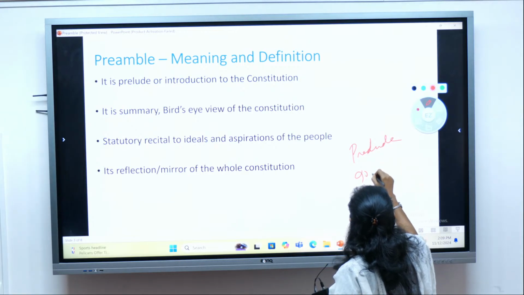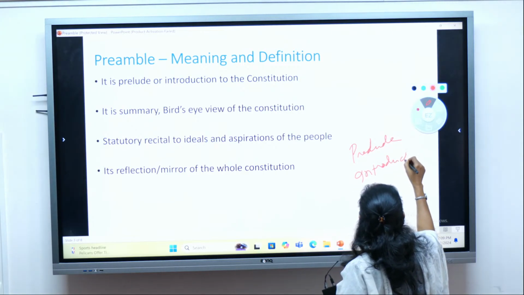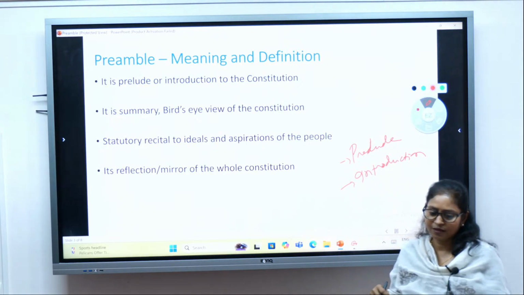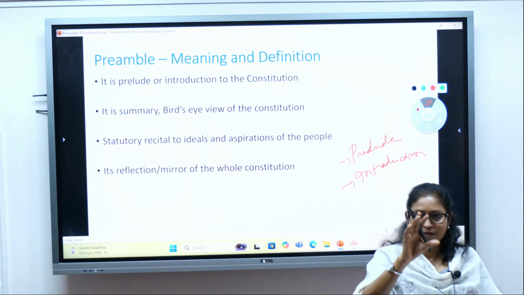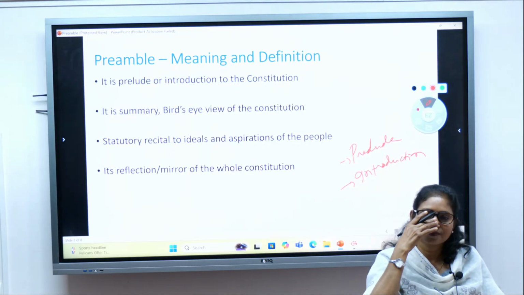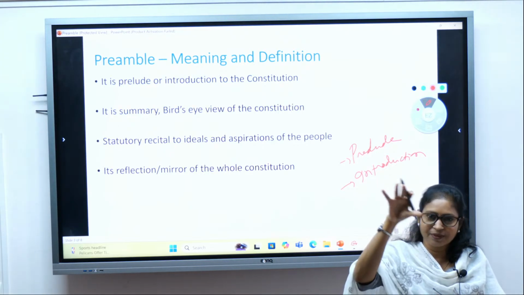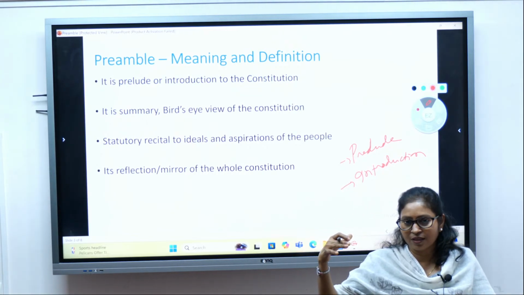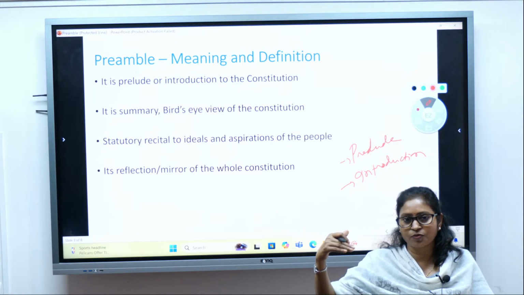It's an introduction to the constitution. It's a prelude. Prelude means something that tells you what you are going to get. It's a kind of introduction, an overview you are given in the class. I mentioned that in the class, this is what we are going to talk about.